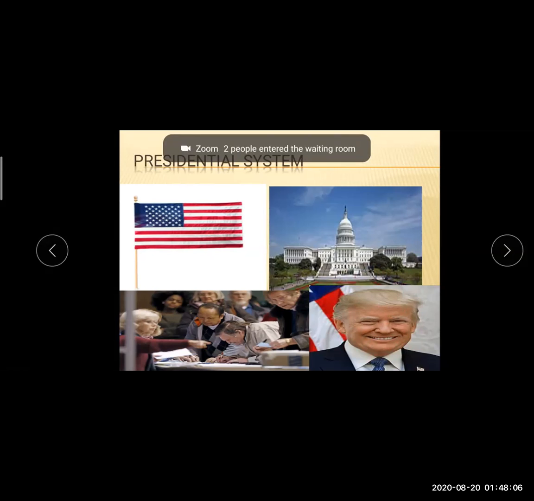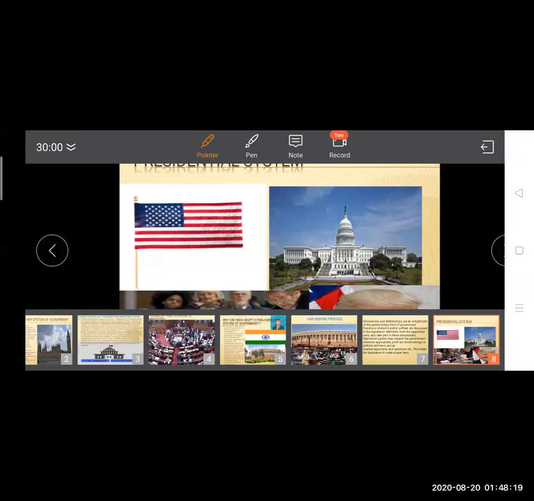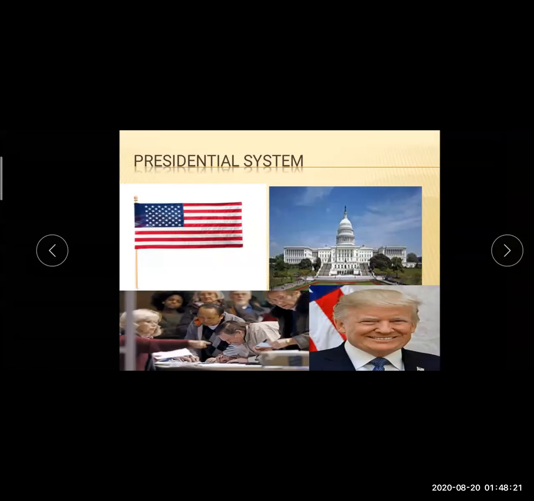In this system, the president is the executive, independent of the legislature, and the head of the state. Our prime minister is selected by the people, but here the president is not selected, he is elected by the people. Such a system is known as the presidential system.